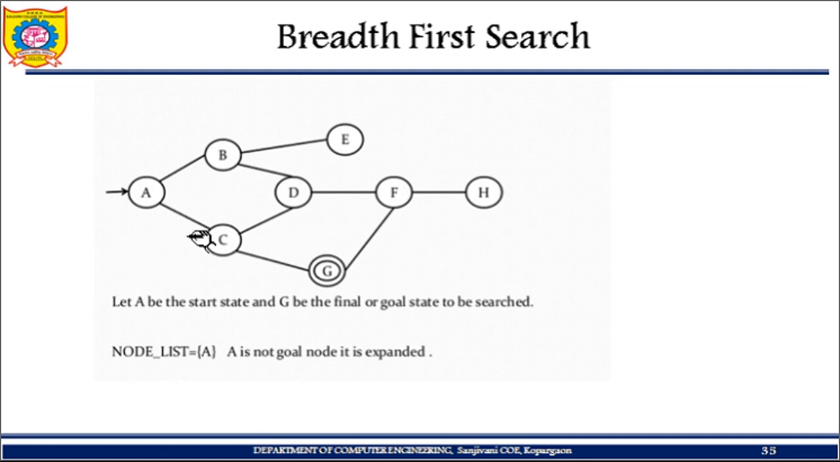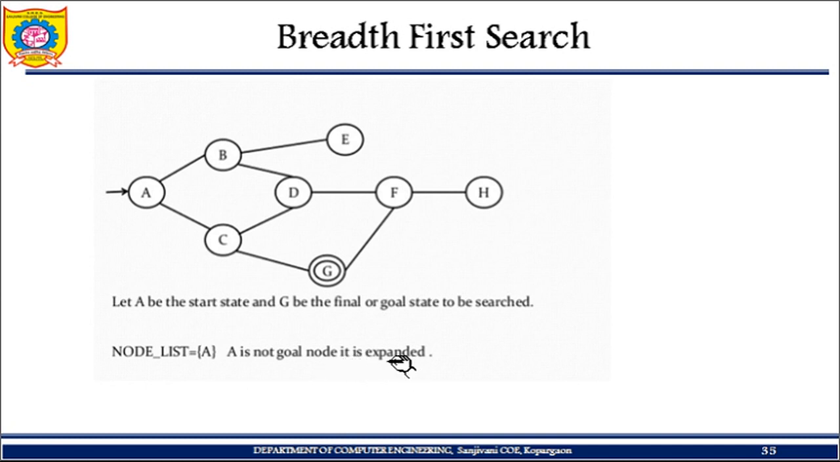So here the initial state is A, the goal state is G. So I have to traverse from A to G. My system knows that this is my initial state. As I said, the state space knows what your initial state and goal state are. So my node list will have only A. Is A the goal state? No, it is not, and hence it is expanded.